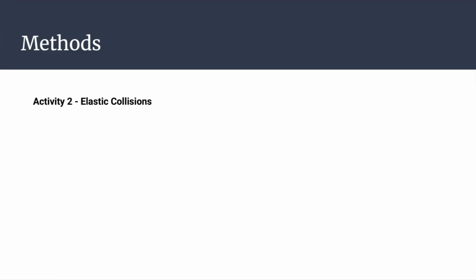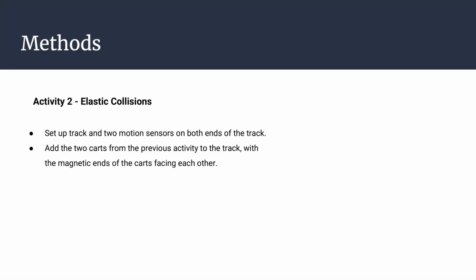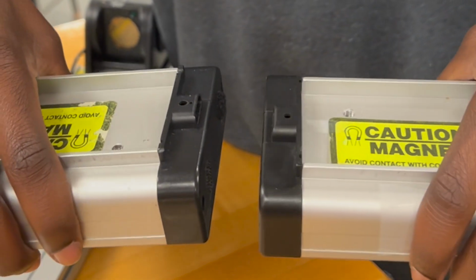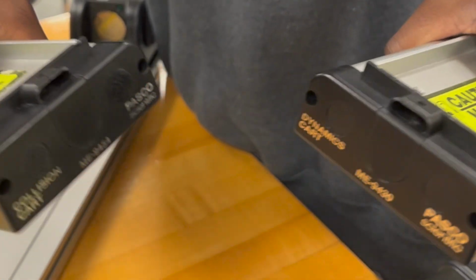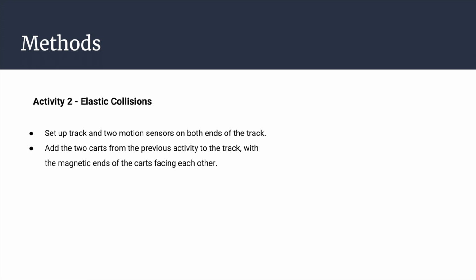Activity 2 of this lab consisted of an elastic collision. In Activity 2, we set up a track and 2 motion sensors on both ends of the track. We added 2 carts from the previous activity to the track with magnetic ends of the carts facing each other. Note that in Activity 1 of the lab, we had the Velcro sides facing each other. This time, we have magnetic ends. We set up Pasco to record a velocity versus time graph.